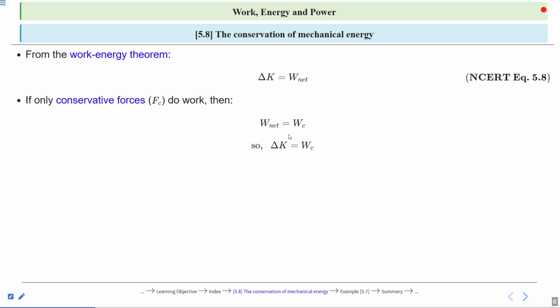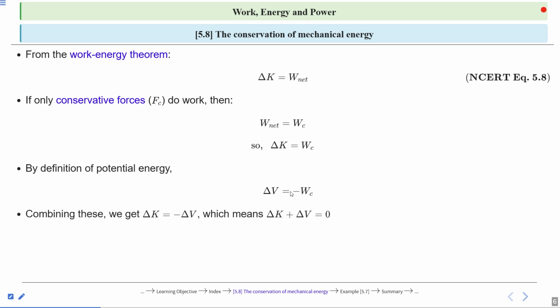So in that case, the change in kinetic energy, final minus initial, is equal to the work done by the conservative force. By the definition of potential energy, delta V is equal to minus W_C. The change in potential energy is equal to the negative of the work done.